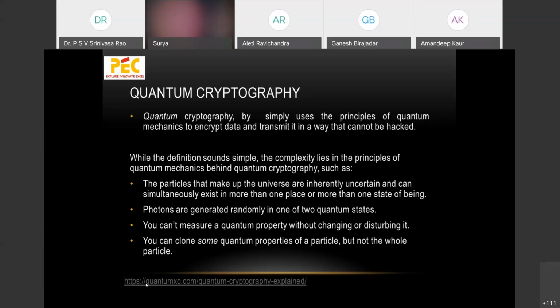Here I have provided a link to the complete description of quantum cryptography. If you're interested, you can go through that link. The complete description is there: how the polarization of photons is done, how these polarized photons are sent over fiber optic cables, how beam splitters are used to read the polarization level of each photon, and how an eavesdropper's attack is recorded and how the users are alerted. You can go through that if you wish.